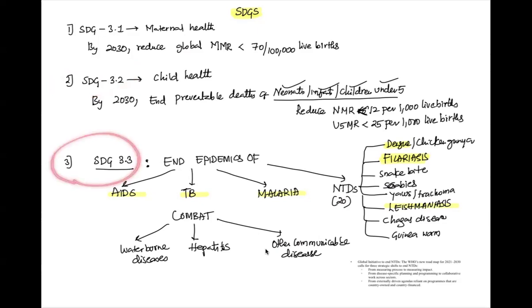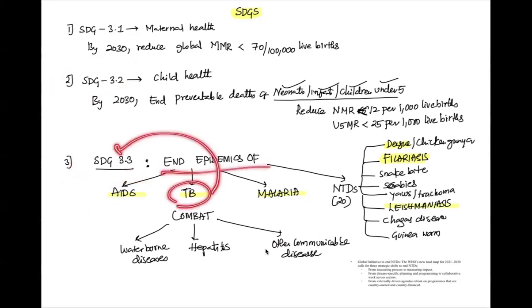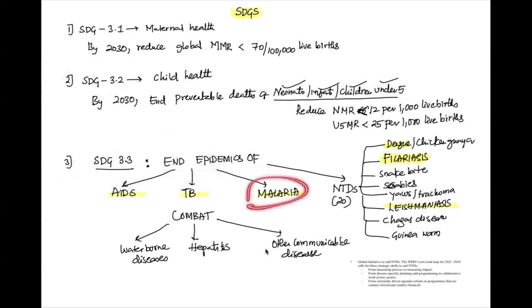SDG 3.3 is to end epidemics. If you are writing an answer for AIDS, you can take SDG 3.3, because end the epidemic of AIDS by 2030. End the epidemic of TB by 2030, that is again SDG 3.3. Malaria is also SDG 3.3. And also neglected tropical diseases. We have a separate focus now.